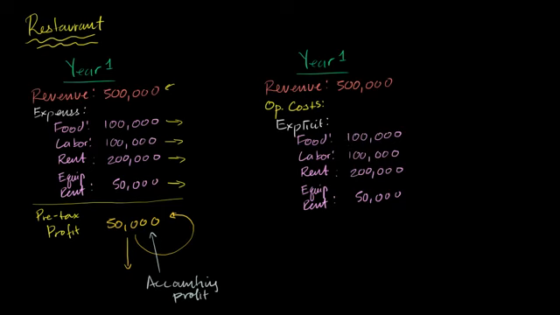And the reason why we can think of them as opportunity costs, even though they're given in dollar terms, is that if I'm spending $100,000 on food, that's $100,000 that I couldn't spend on something else. If I'm spending $100,000 on labor, that's $100,000 that I couldn't spend on something else. So I'm just measuring the opportunity cost in terms of dollars, but dollars that I could have spent on other things. But so far, it looks pretty much identical. I'm just viewing it with a slightly different lens. But you're like, well, what's the big deal here?